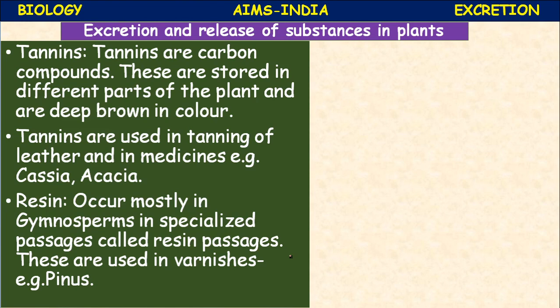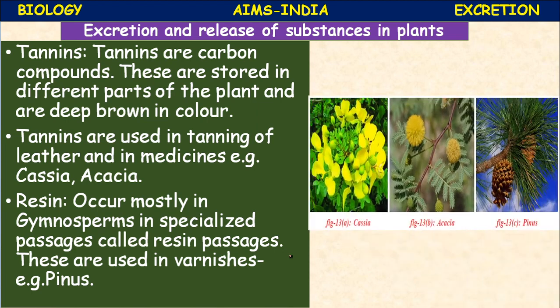Resins. Resins occur mostly in gymnosperms, palm trees, in specialized passages called resin passages. These are used in varnishes. Cycas and Pinus are examples of such plants. So Cassia, you can see, Tangedu, a regional word I am using so that you can easily identify Cassia, and acacia, tumma. Pinus, palm.